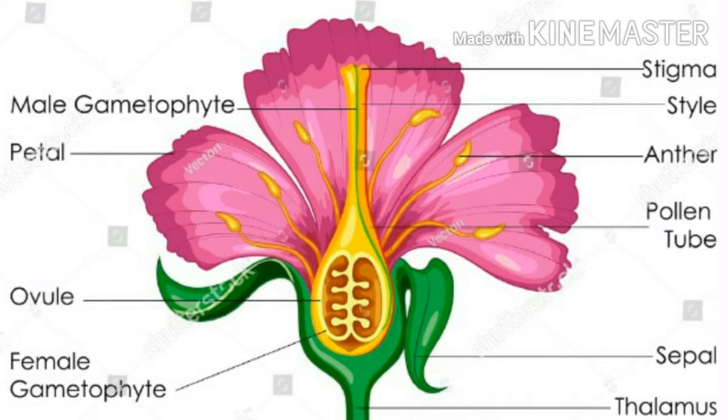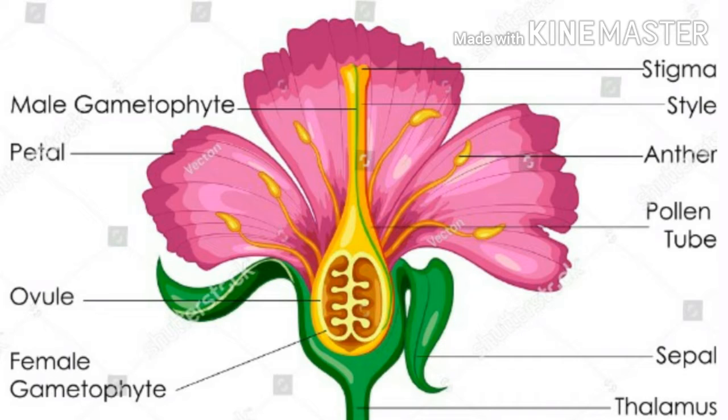The flower is a highly condensed, highly developed shoot system specially developed for the sexual reproduction of the plant. When we see the parts of the flower, first is the stalk of the flower. The stalk of the flower is called the pedicel.